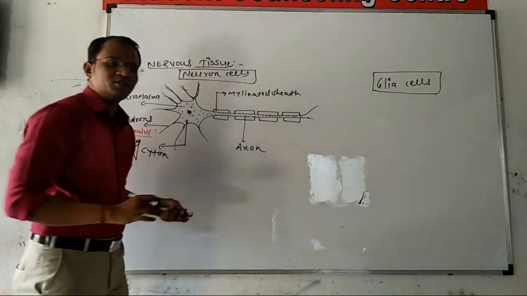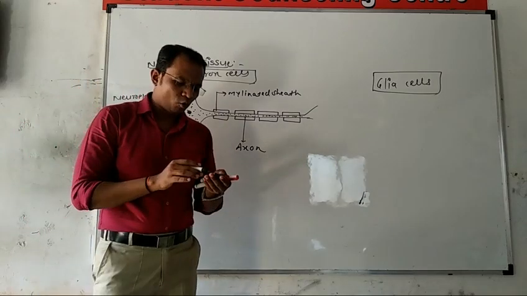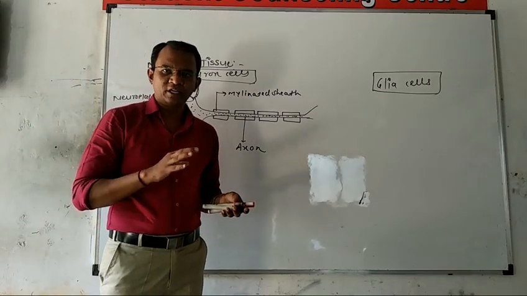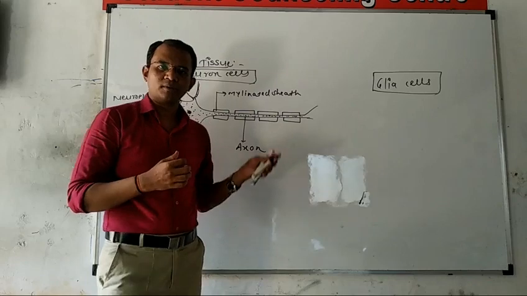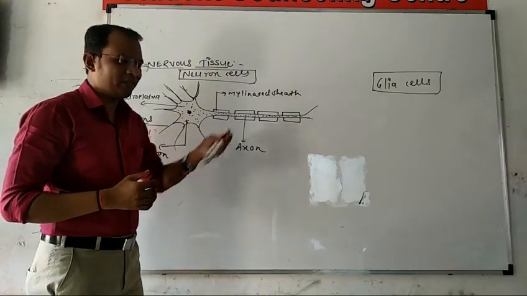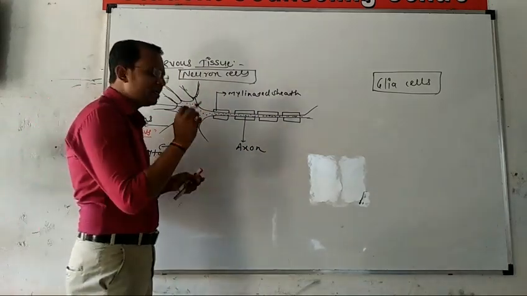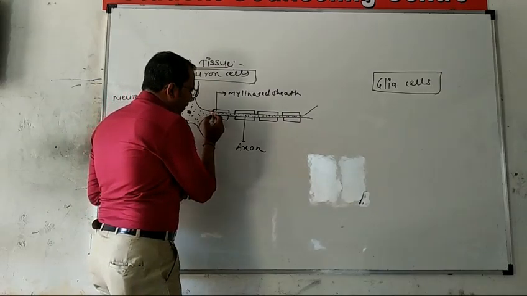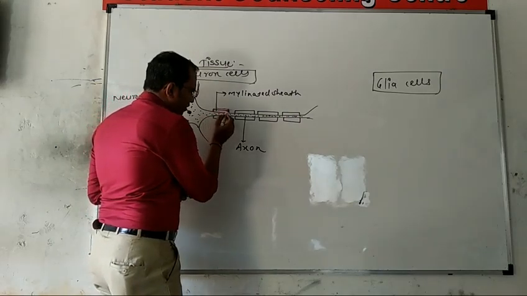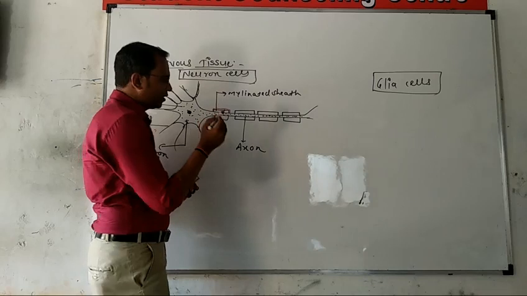This myelinated sheath plays a very important role as an insulating material, as a shock absorber. It is a myelinated sheath. This myelinated sheath is prepared by these cells. Here I just draw in a red color.